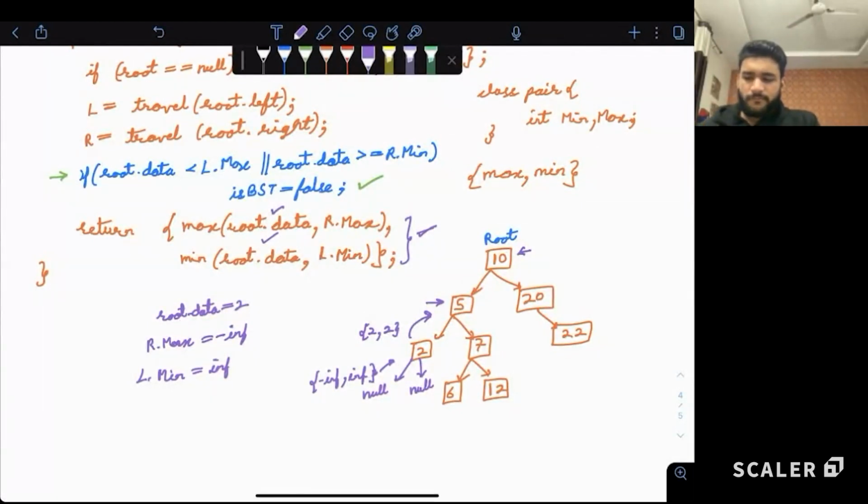So the maximum between root data and R dot max is root data. The minimum between root data and L dot min is root data. So root data is considered as an important thing. Clear? How the leaf node is taken care of, is that clear to all?